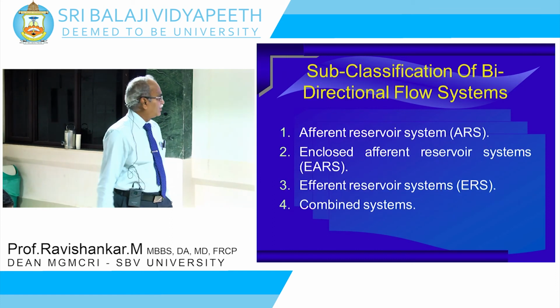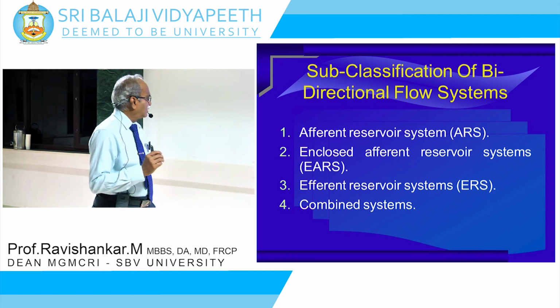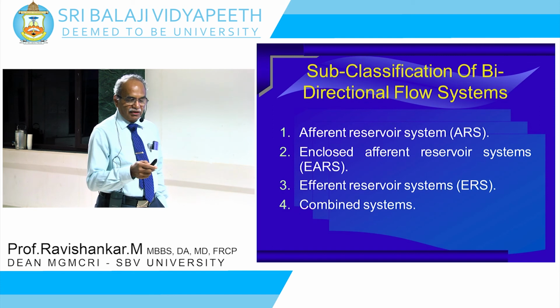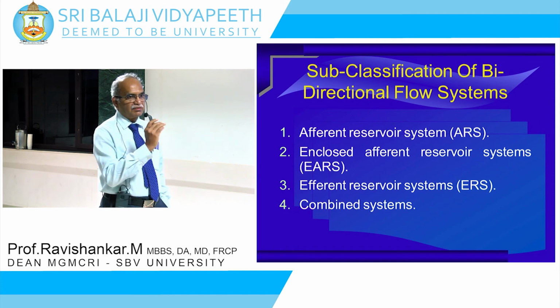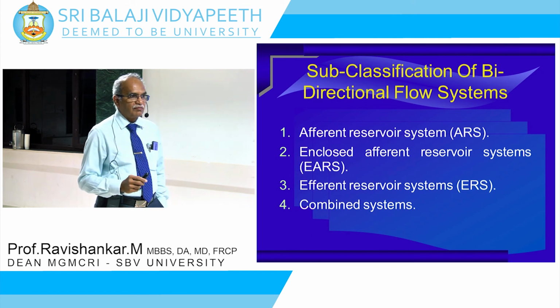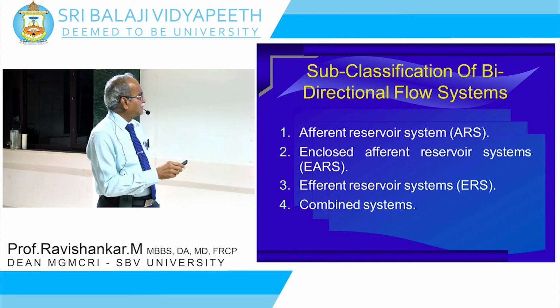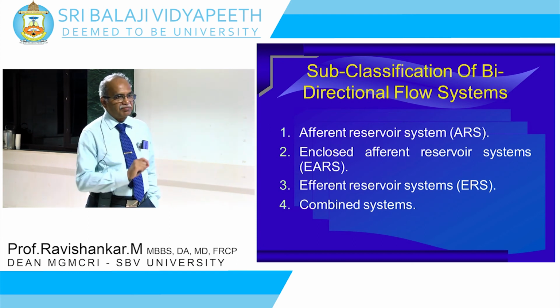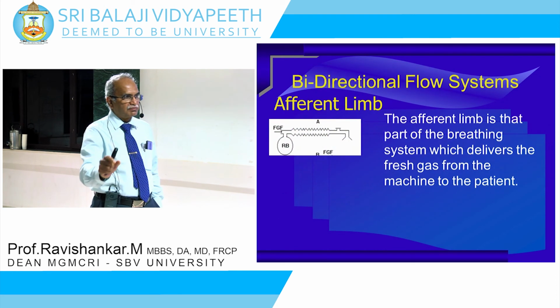Now, subclassification of bidirectional flow. So it is afferent reservoir, enclosed afferent reservoir system, and combined systems. Okay, you just understand what these terminologies mean. What is an afferent limb? The limb of the breathing system that delivers the fresh gas from the machine to the patient is called the afferent limb.